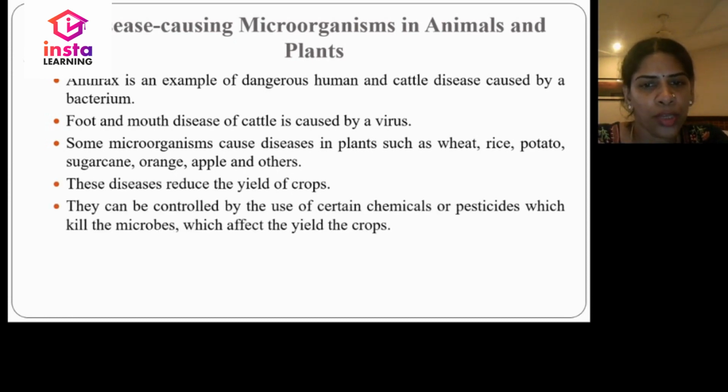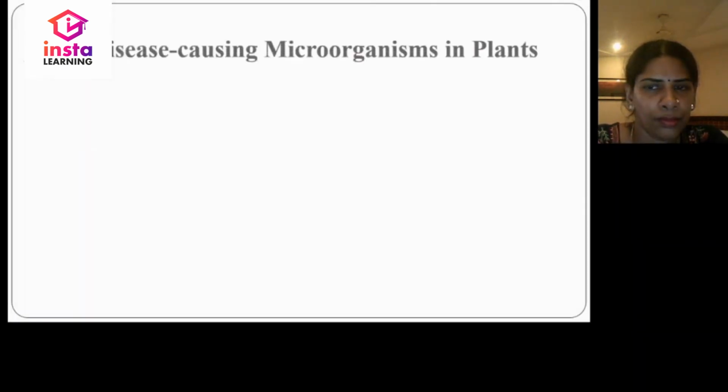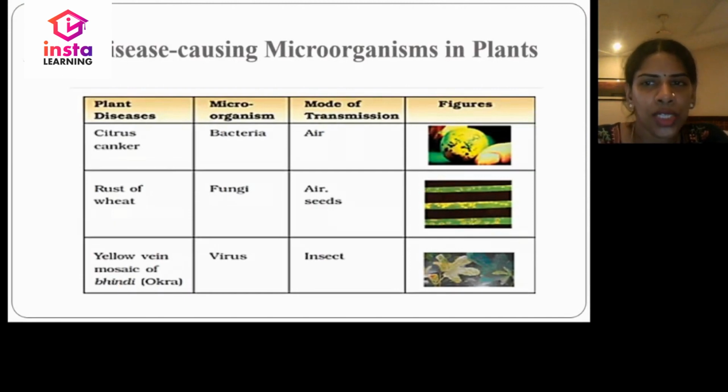They can be controlled by the use of certain chemicals or pesticides which can kill the microbes so that the yield will not be affected. These are the diseases caused by microbes in plants. Citrus canker affects lemon. Rust of wheat occurs in wheat. Yellow vein mosaic of bhindi is in lady's finger.